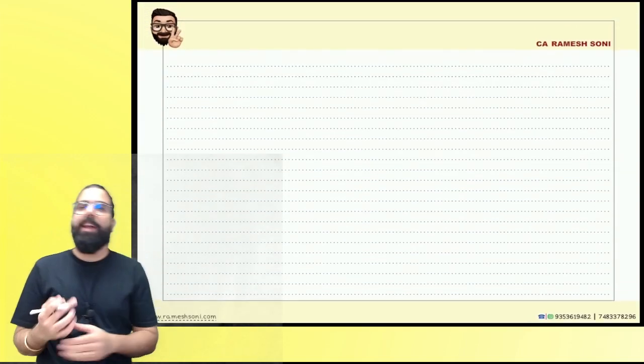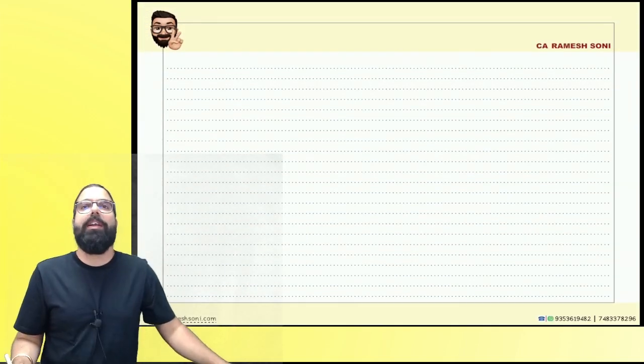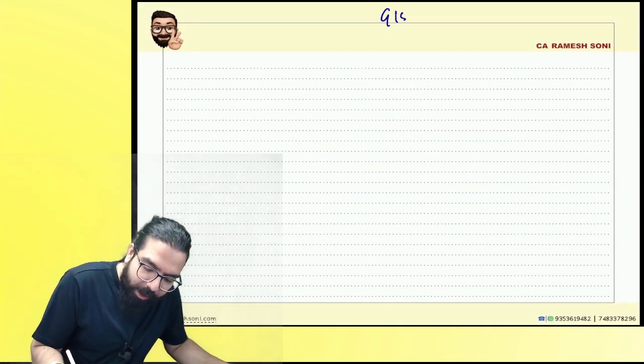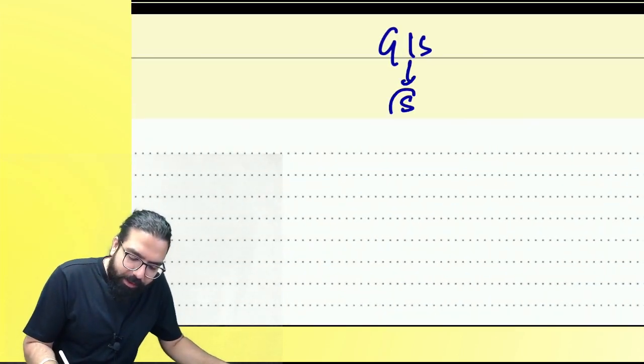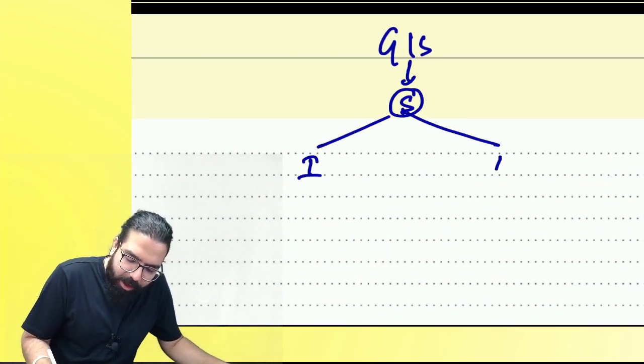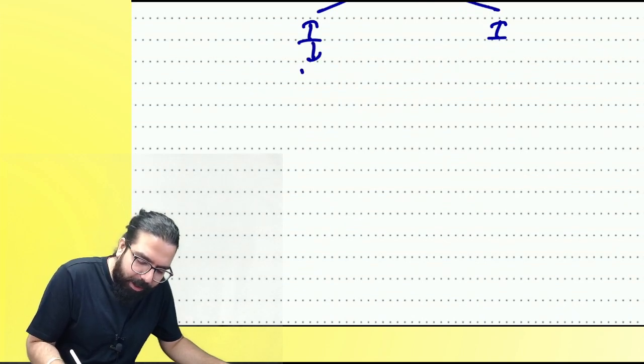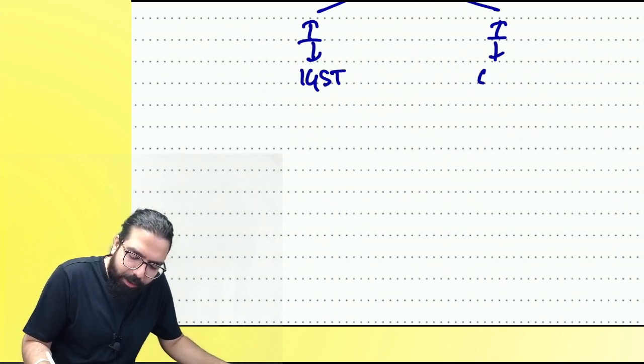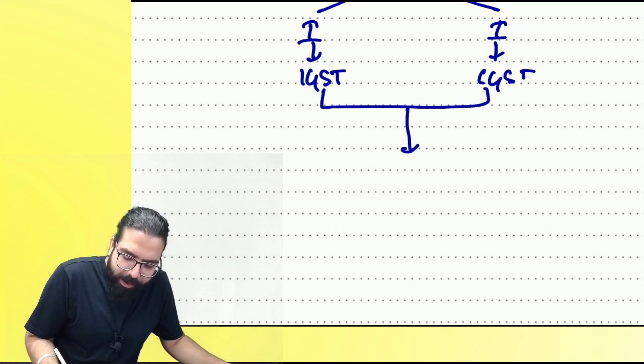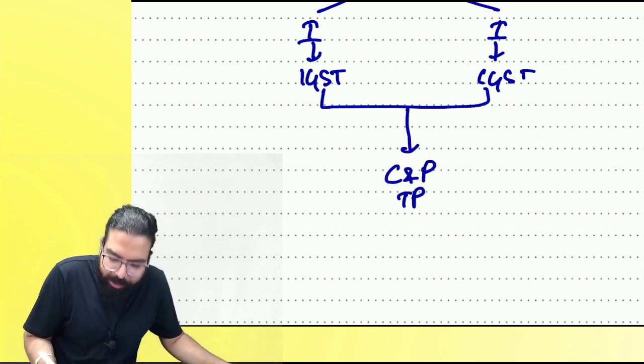People, first let's take a quick linking. Everyone over here, we started learning GST with goods and service. Goods and service has to be supplied. Supply can be interstate or intra. Interstate, what will happen? IGST. Intra, what will happen? CGST. Once GST is levied, GST has to be collected and paid by a taxable person.